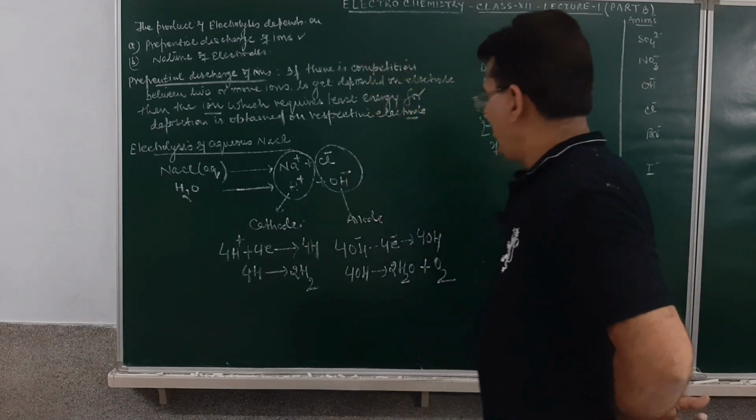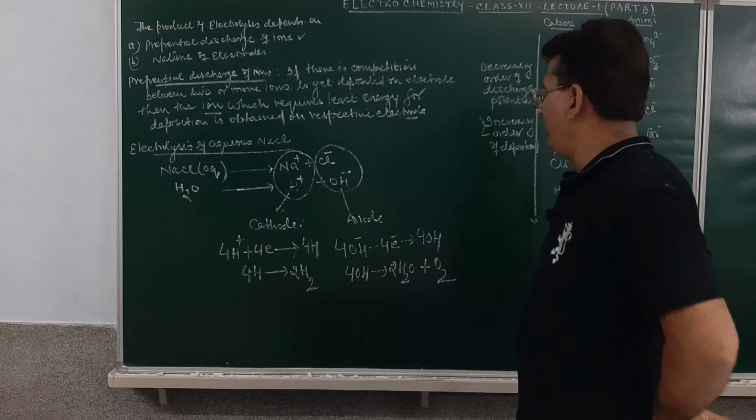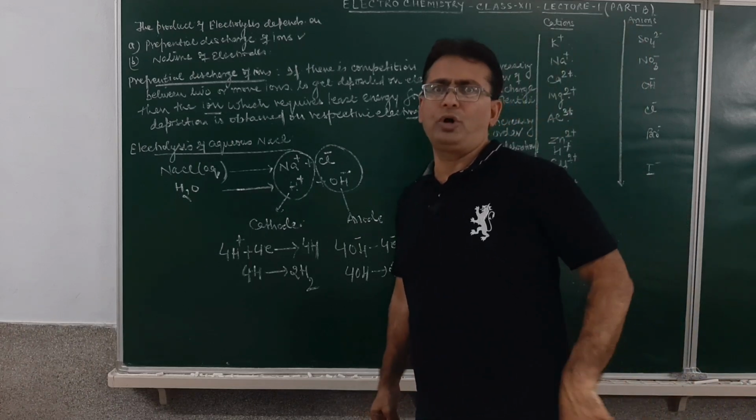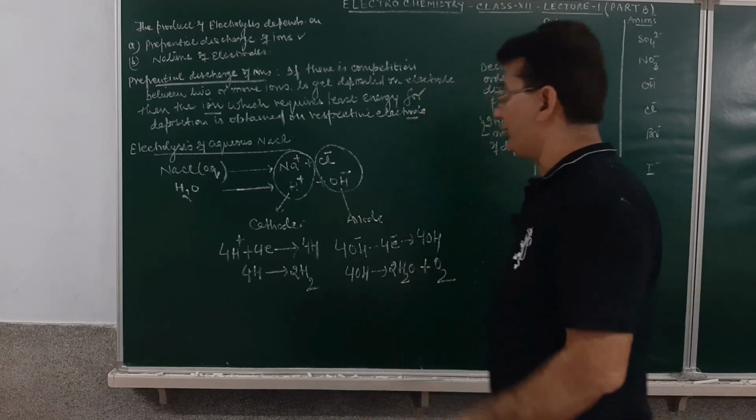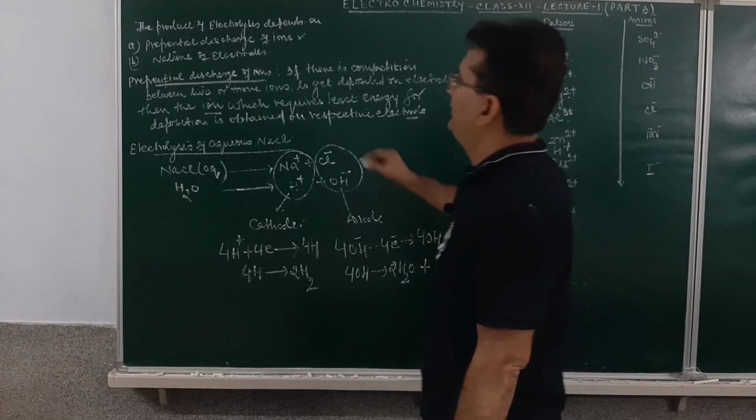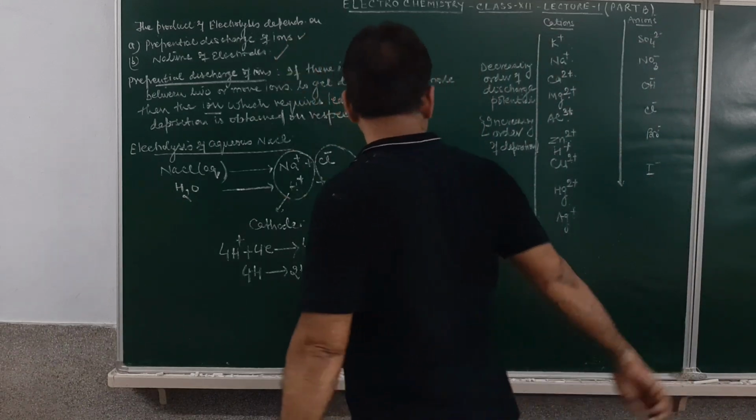Now, if we carry out the electrolysis of aqueous solution of copper sulfate using inert electrode, the second factor is the nature of electrode.